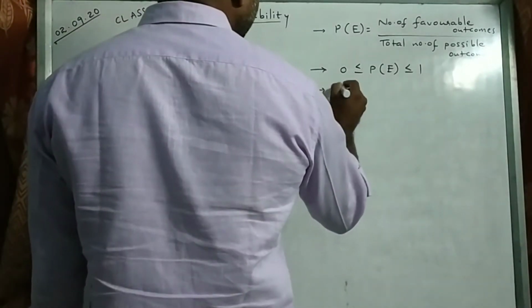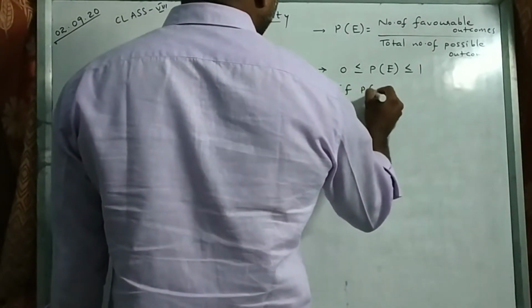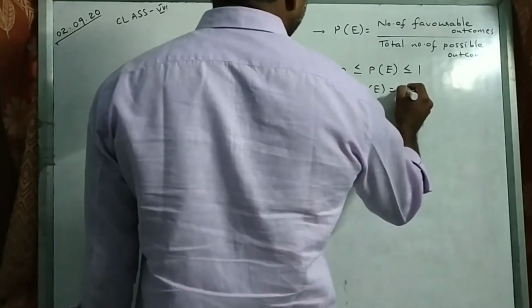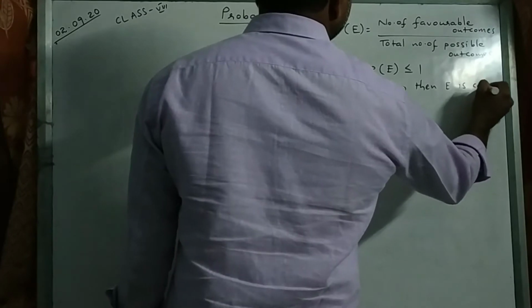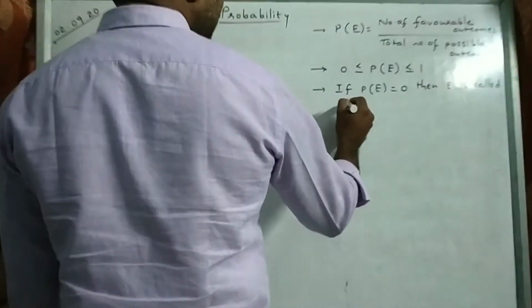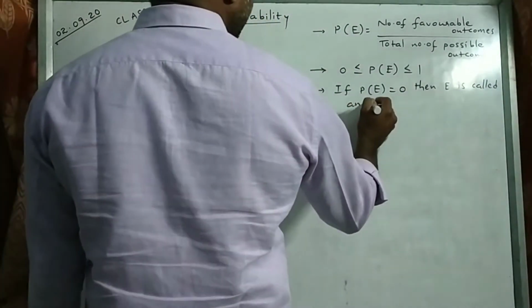Okay. Suppose if probability of an event is 0, then E is called an impossible event.